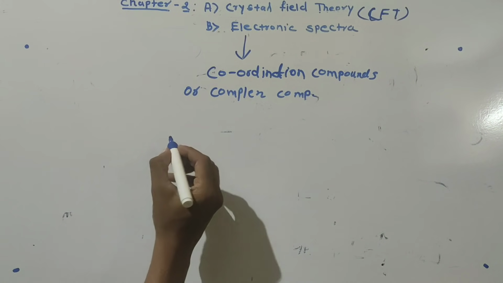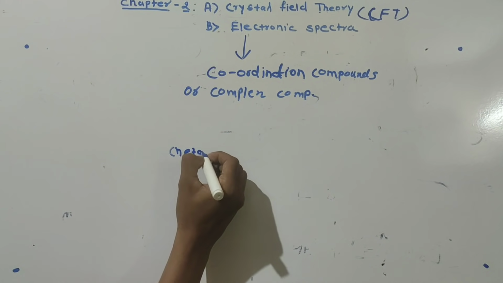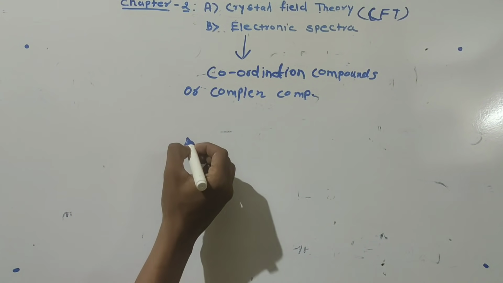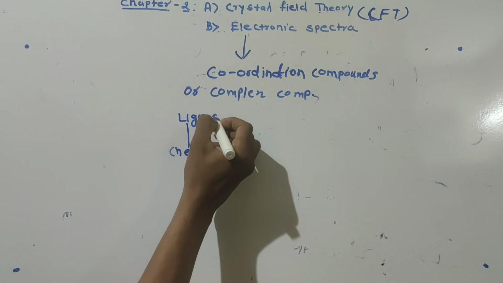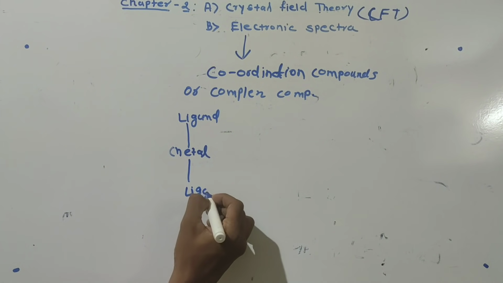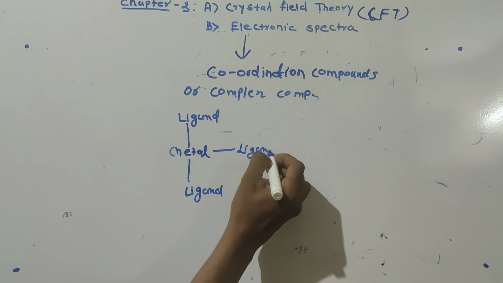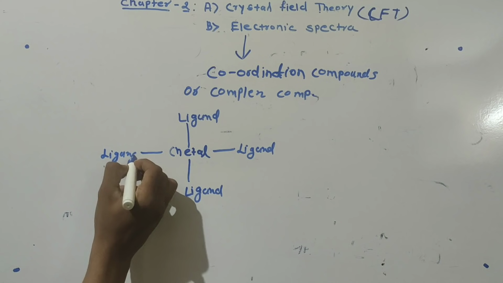Suppose there is a metal, and this metal is attached to the ligand.